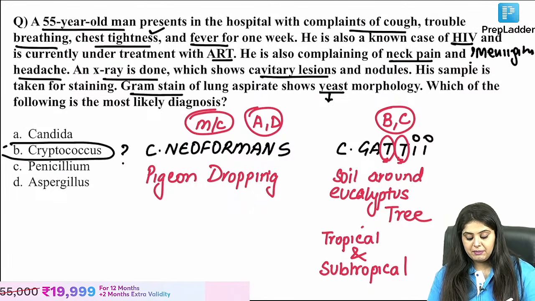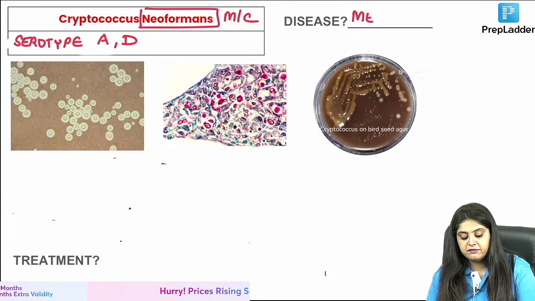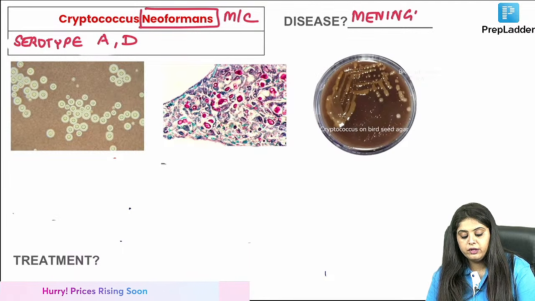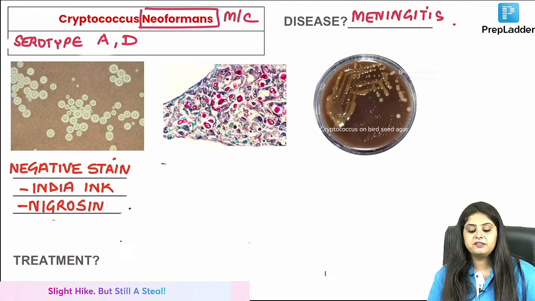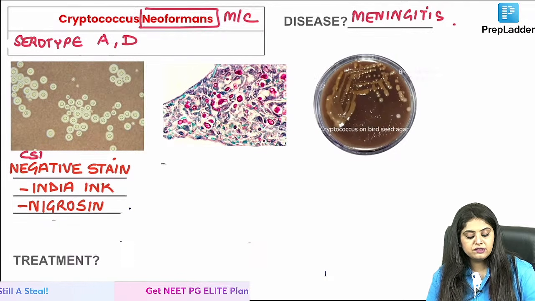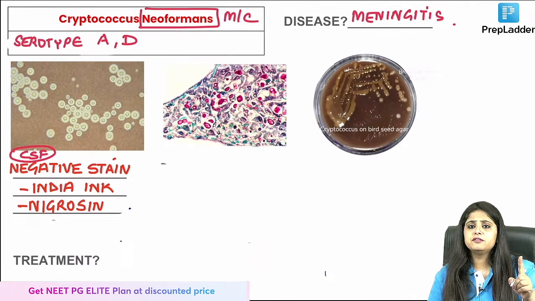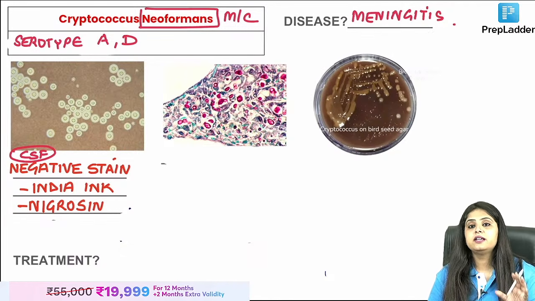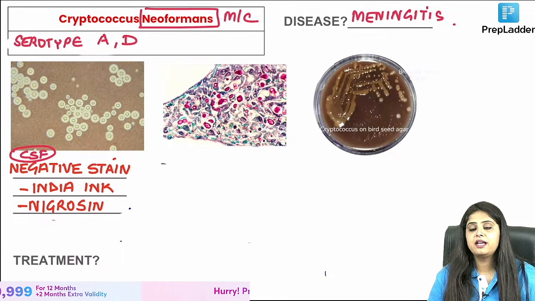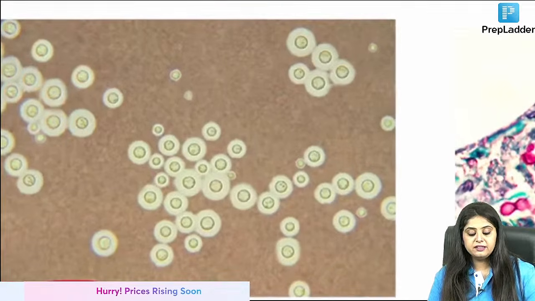Okay. Now coming back, what is this going to cause? You will start filling in the blanks for me. Ma'am, it is going to cause meningitis. Meningitis means I will take a CSF sample. If a CSF sample is taken, which stain? This is what someone was asking me in the first 1 hour of the class: ma'am, can you explain what a negative stain is? Negative stain is like the negatives that we used to have in the old days in cameras. Like what happened in that is the background.